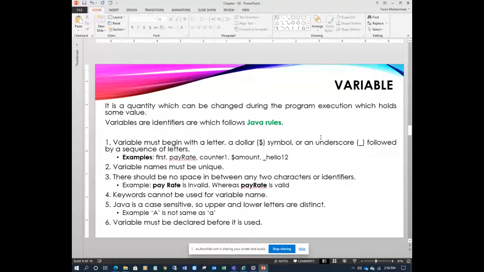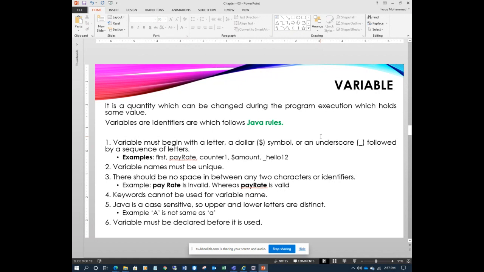Before I proceed, I want to give more information. A variable is like a memory, it holds some value, like a container or a bag. You go shopping, and the shopping cart is a variable, meaning you can add something into it and change it. That's a variable which holds some values. So how do we use variables in programs? We have to follow some Java rules. Every programming language has its own set of rules for writing variables.